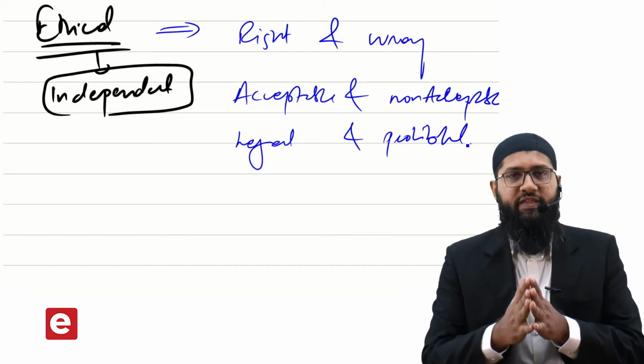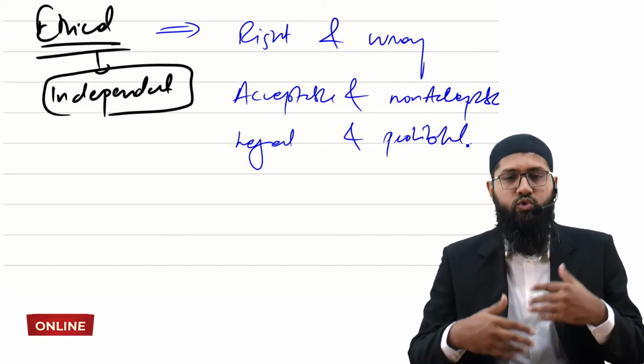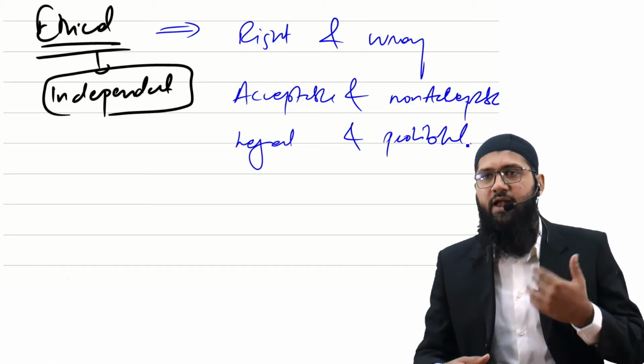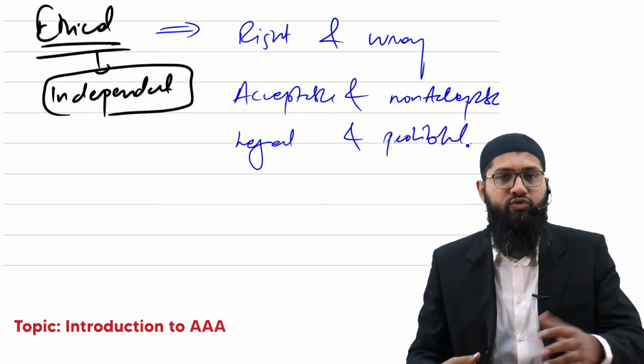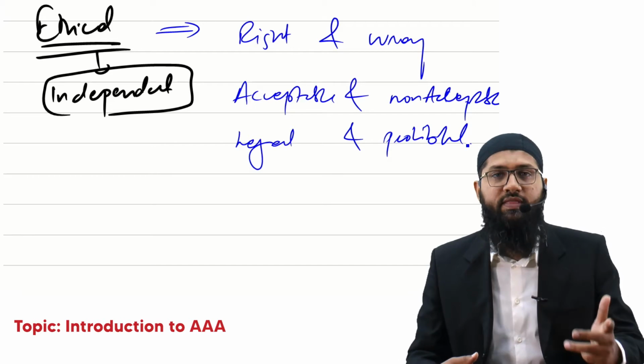Now, let's try to understand this. When we would be discussing this part B of the syllabus, we would be going through a quick revision of the code of ethics, and we'll be discussing the different types of scenarios that we would come across while dealing with the code of ethics situation.